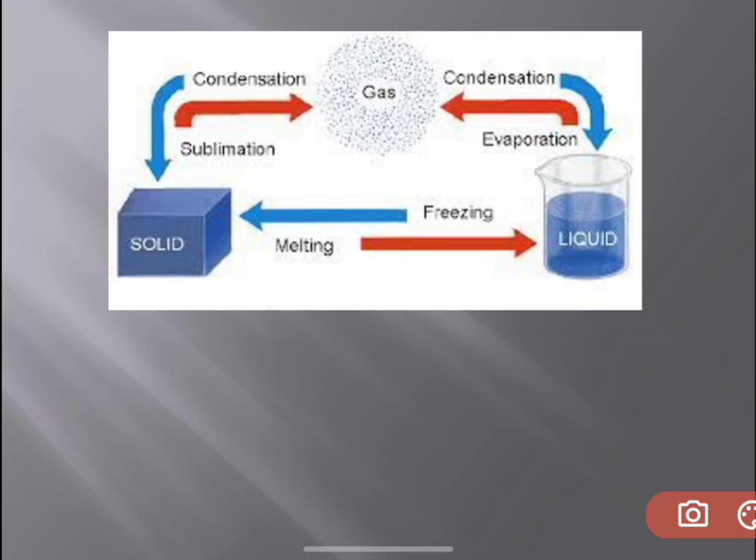Okay, for example, the naphthalene balls. You can ask your mother to show what is a naphthalene ball. It's like a medicine which we keep in the almirahs to protect our clothes from the insects. These naphthalene balls will be in the solid state, which are white in color. They directly convert into gas. They don't convert into liquid. So that is called sublimation. Okay, so we have learned about melting, evaporation, freezing, condensation, and also sublimation.